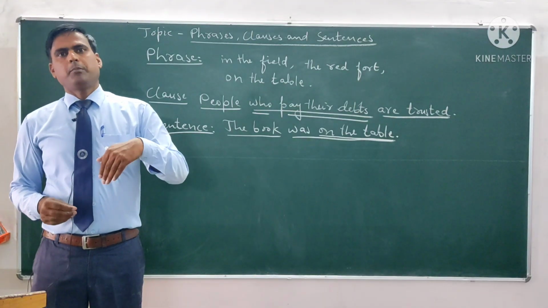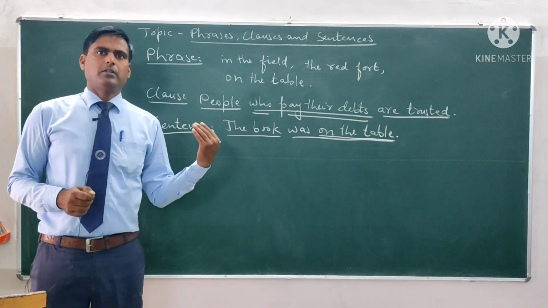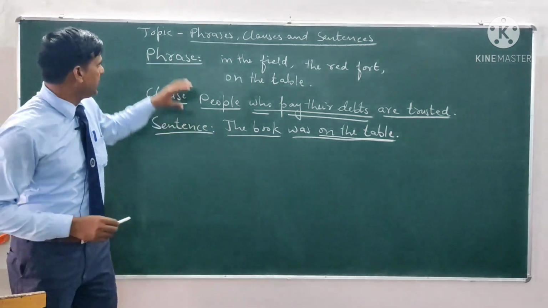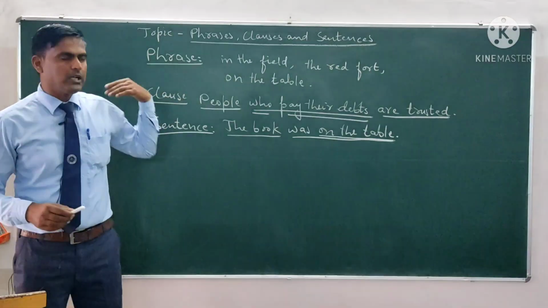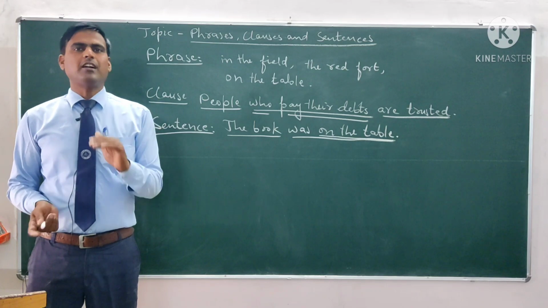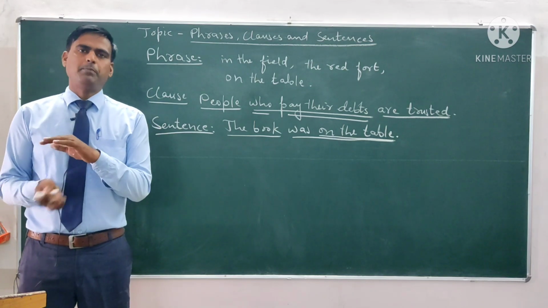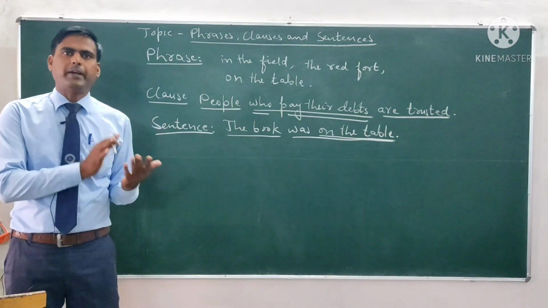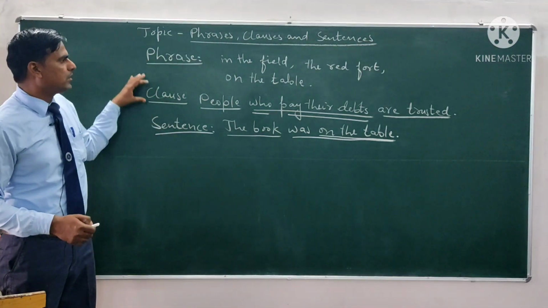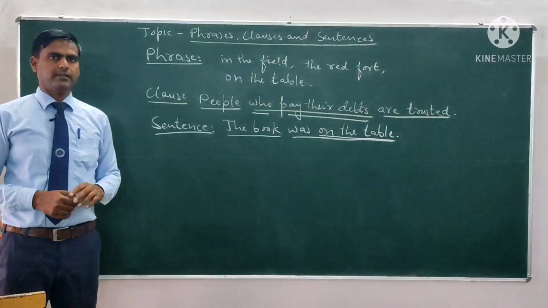A phrase can be made up without a subject, but clauses and sentences can't exist without a subject and a predicate. So these are the differences between phrases, clauses and sentences.